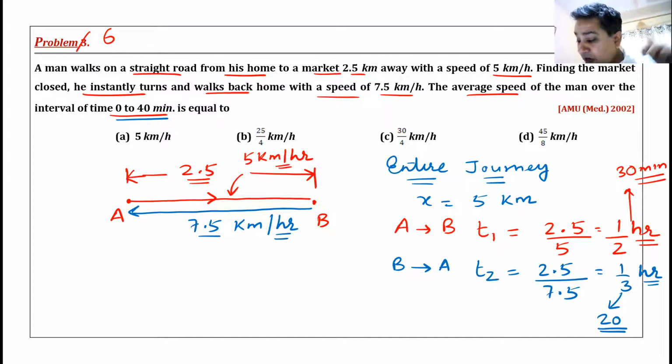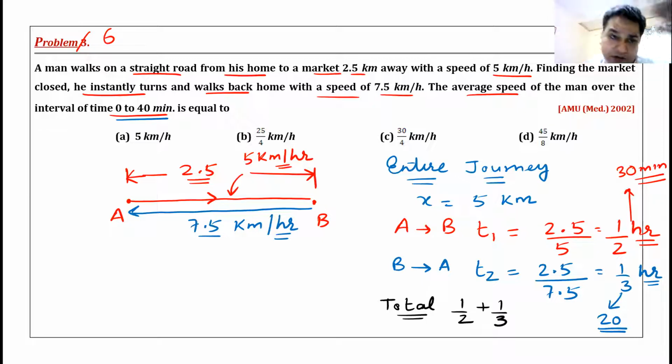Now, if I talk about the total time for the total journey, what is the total time? Total time will be half plus 1/3 hour. Yes or no? Half plus 1/3, 50 minutes. You can call them 50 minutes as well. But you have to convert minutes into hours because we are talking in kilometer per hour, beta. So don't say minutes, talk in hours.